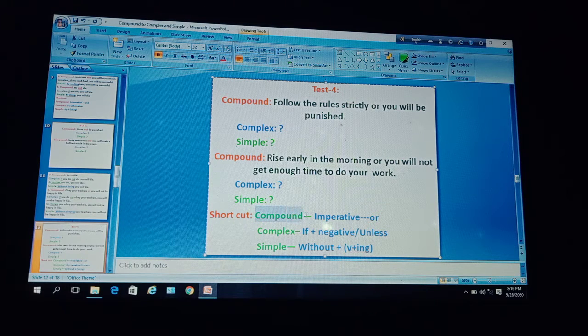Compound sentence, imperative with or. To make it complex, you have to take the help of if plus negative, or you can use unless. To make it simple, you will use without plus gerund or without plus verb plus ing. This is the important shortcut note for you.